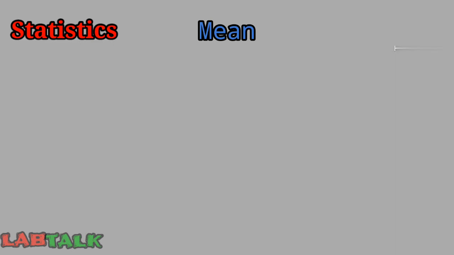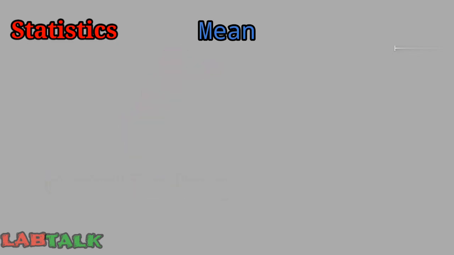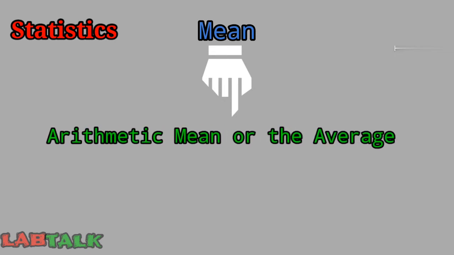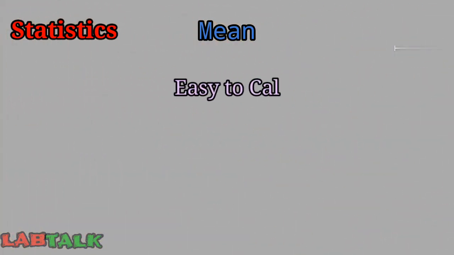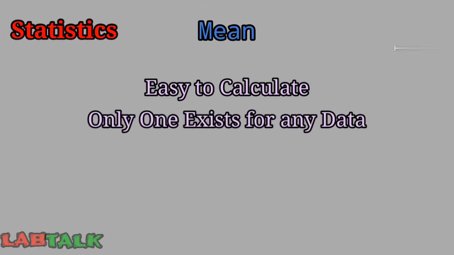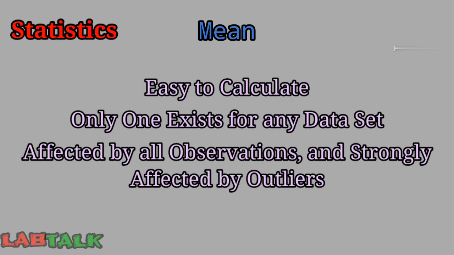Mean is the average of all values. Mean is the most commonly used measure of central tendency used in laboratory quality control. Mean, also called the arithmetic mean or the average, is the sum of all data points divided by the number of points. The average is the most common way of calculating central tendency. Some of the characteristics of the mean are: it is easy to calculate, only one exists for any data set, it is affected by all the observations and is strongly affected by outliers.